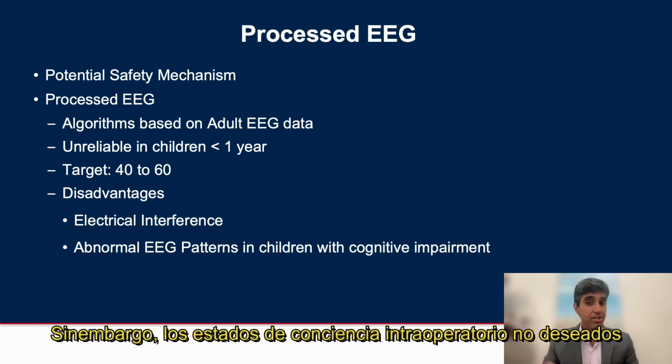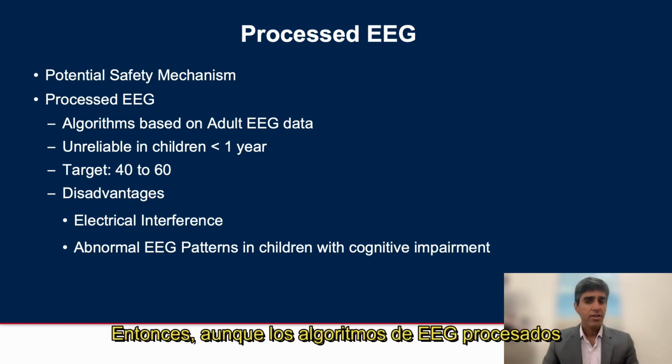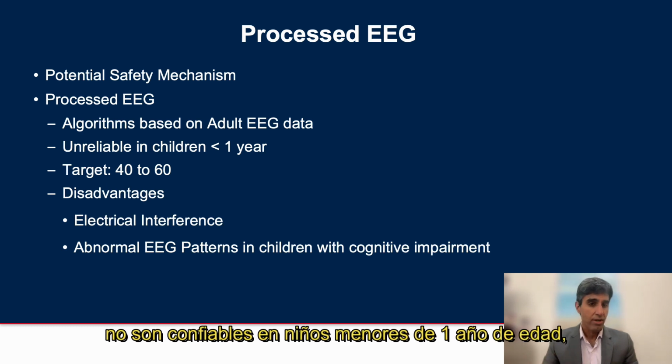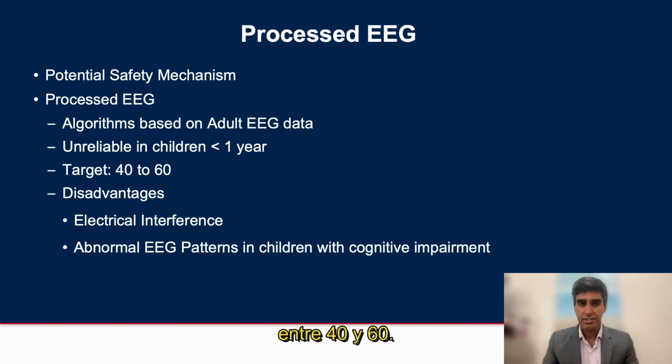However, unintentional intraoperative awareness is more common in children than adults, with a reported estimated incidence of around 0.8%. So even though the algorithms for processed EEG are based on adult EEG data and are unreliable in children less than 1 year of age, the target in children should still be between 40 to 60.